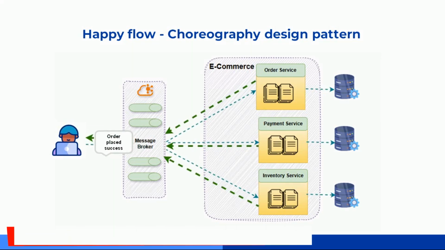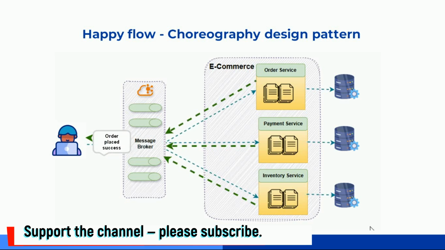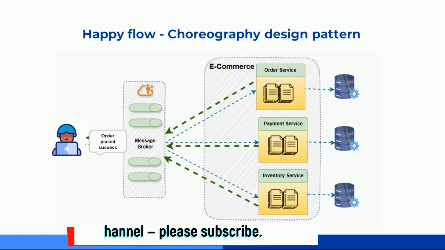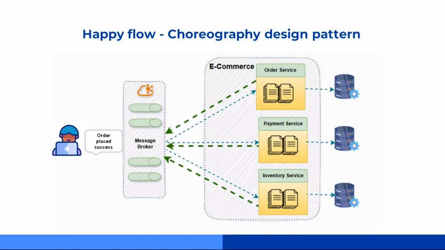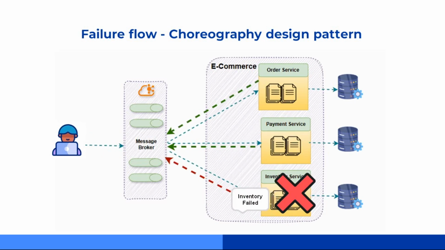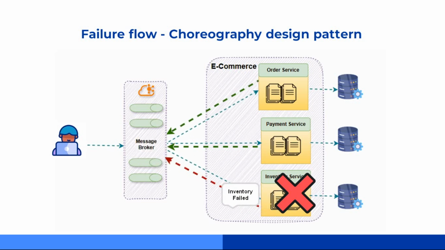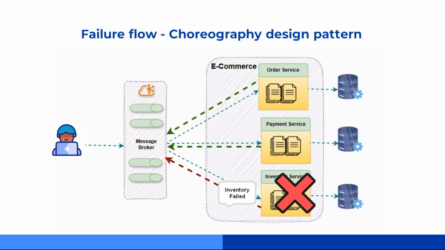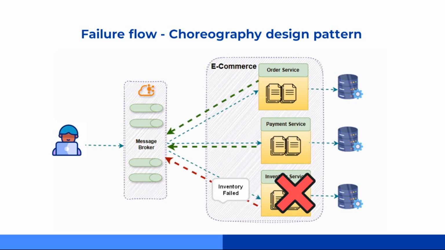That event then triggers the payment service. It processes the payment and emits a payment successful event. Now the inventory service gets the event to reserve stock, but this time it fails. Maybe the stock's out or there's some other issue. The inventory service emits a stock reservation failed event back into the choreography.